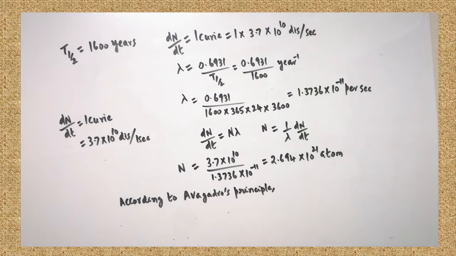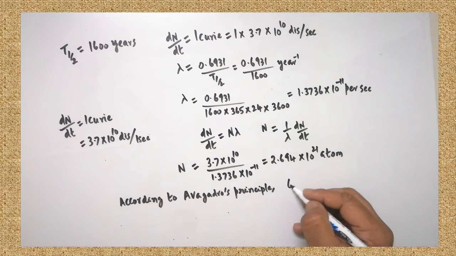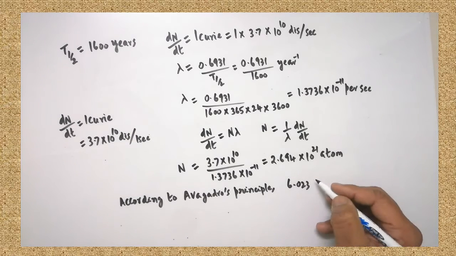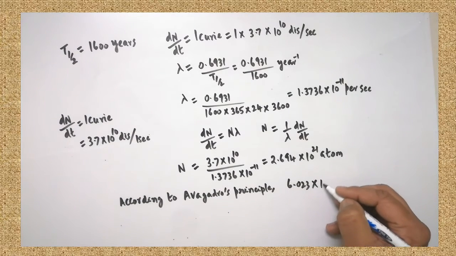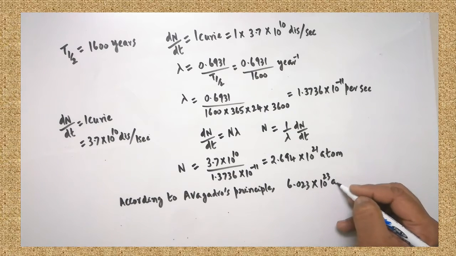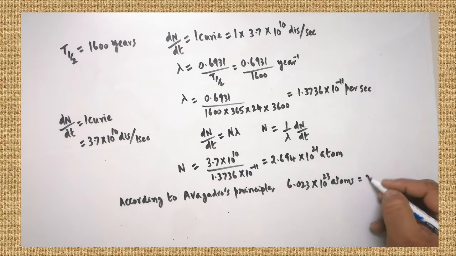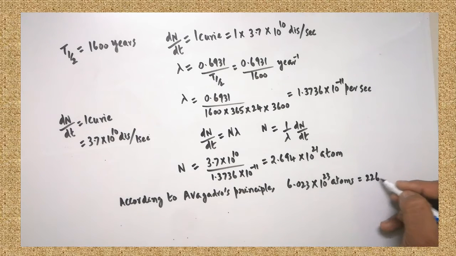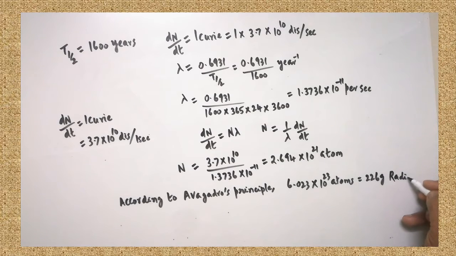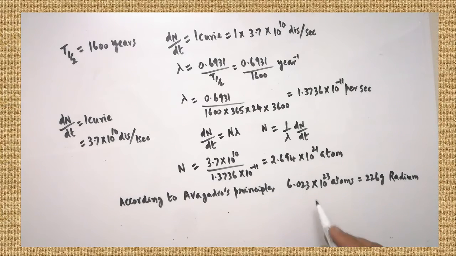So as per the principle, look at that. 6.023 into 10 to the power of 23 atoms are present in how many grams of radium? 226 grams of radium. Are you clear? So this is the fundamental idea. This many atoms are present in 226 grams of radium.